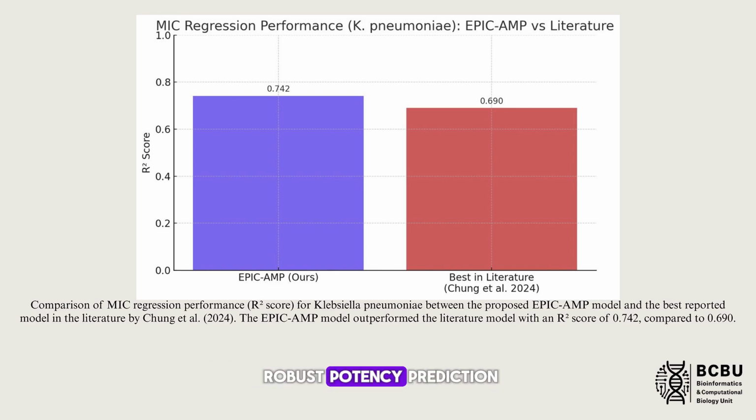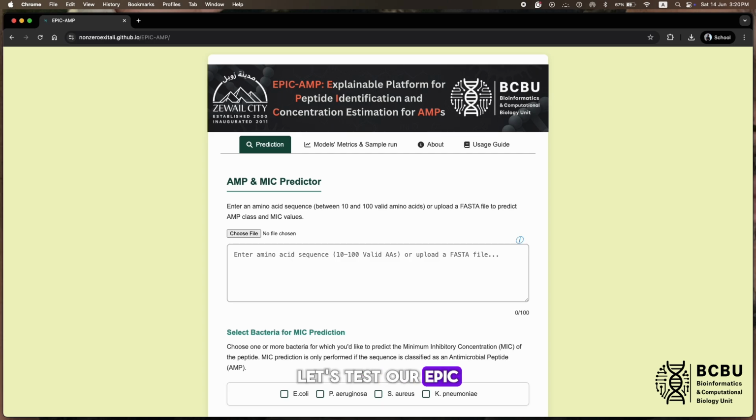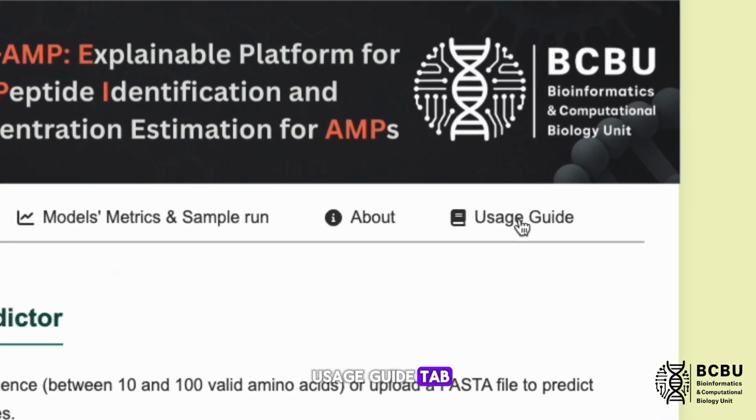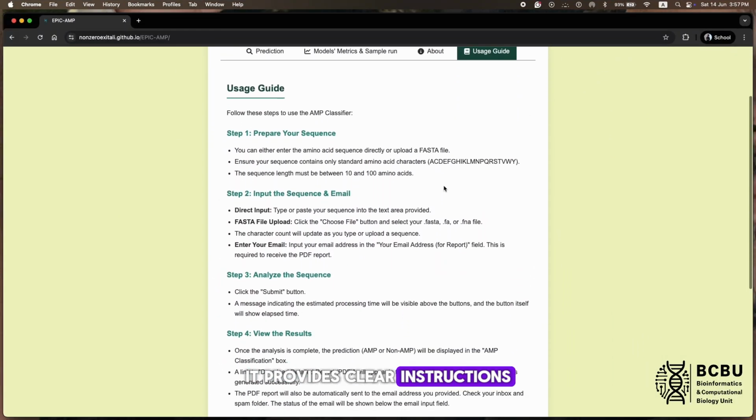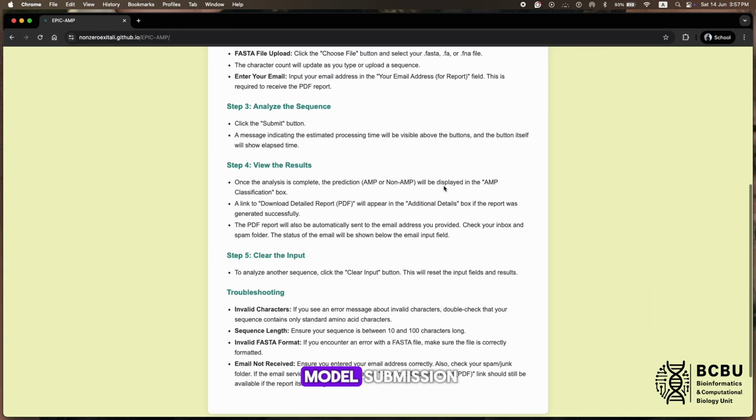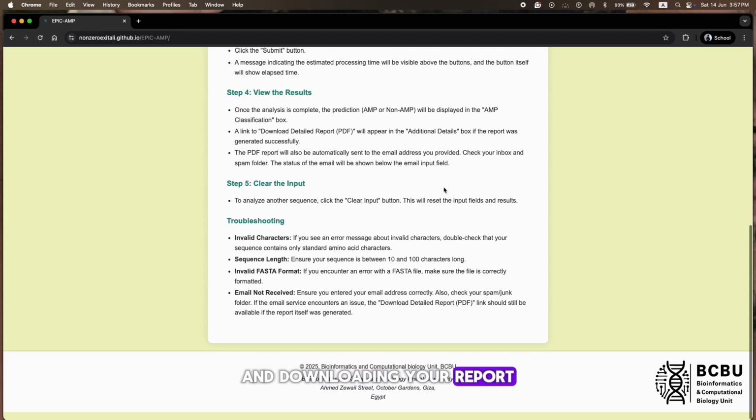Let's test our EPIC AMP platform, an AI-powered web tool for antimicrobial peptide prediction. EPIC AMP integrates classification and MIC regression models to assess the antimicrobial potential of peptide sequences targeting critical pathogens. Let's begin with the Usage Guide tab. It provides clear instructions, from sequence entry to model submission and downloading your report.